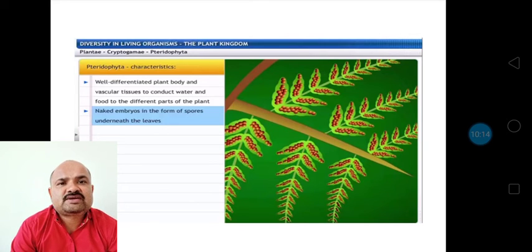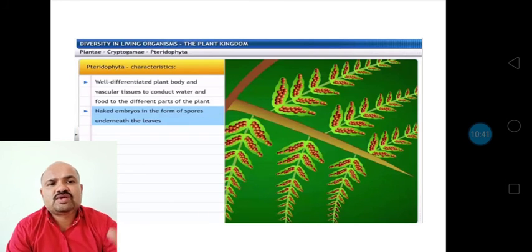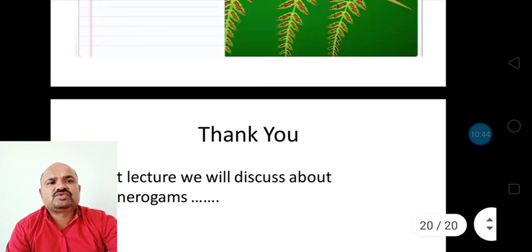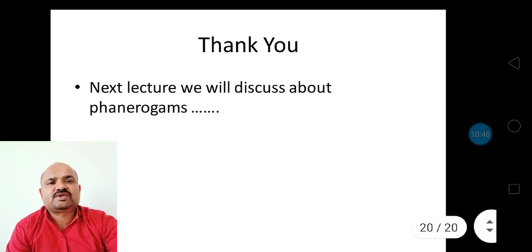So pteridophyta have a well-differentiated plant body and vascular tissues to conduct water and food to the different parts of the plant. This is the first characteristic of pteridophyta. And the second characteristic: naked embryos in the form of spores are present underneath the leaves. The chocolate-colored dots seen in the figure are called spores. These spores get released, and from these spores a new plant develops. So this was about the characteristics of pteridophyta.